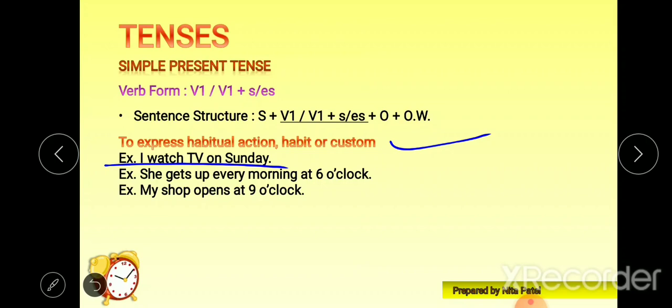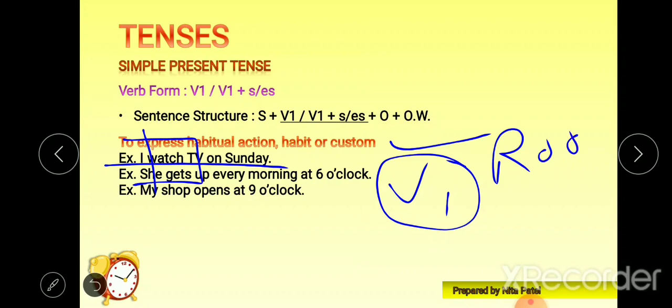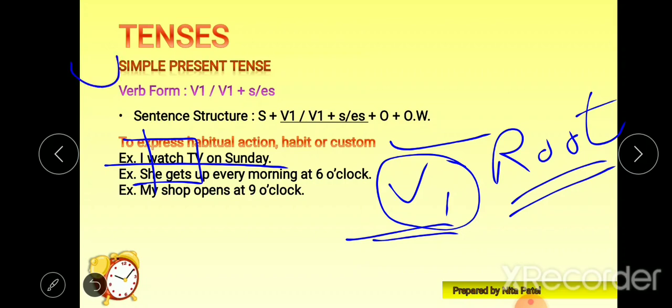Now how can we find out which tense is used? The answer is by looking at the verb form. Now look at this verb form. It is in V1 form, that means it is a root form, right? So wherever you find the root form or V1 form, it is an example of simple present tense.